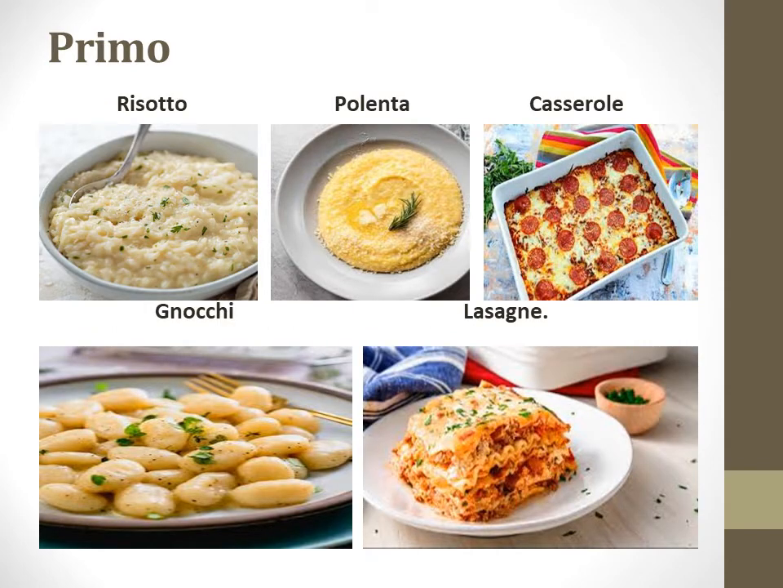The other examples of the primo are risotto. Risotto is a type of Italian rice which is cooked continuously in white stock in order to get a creamy consistency. Next is polenta. Polenta is a kind of cornmeal, and it is cooked just like the porridge we cook at home.